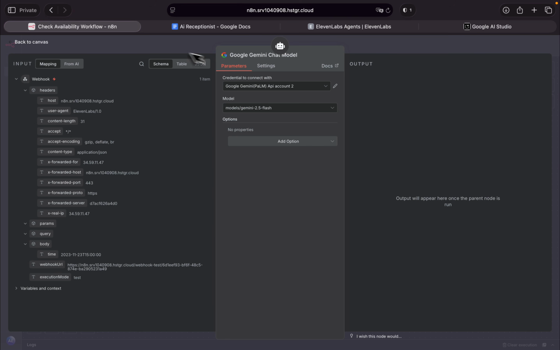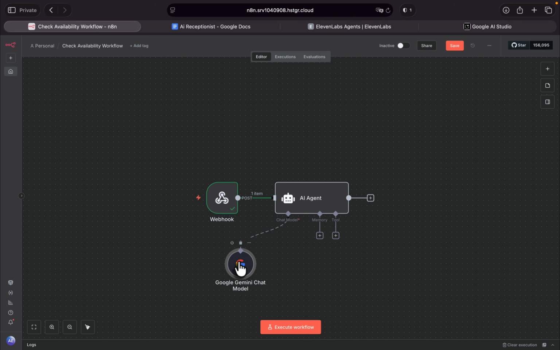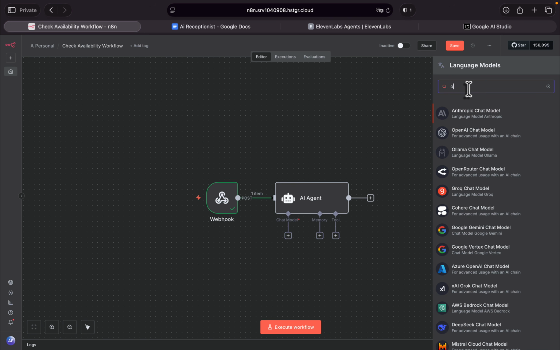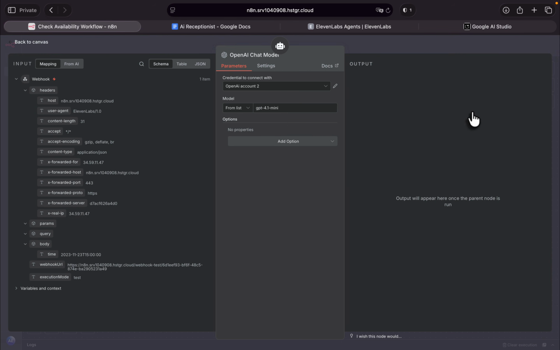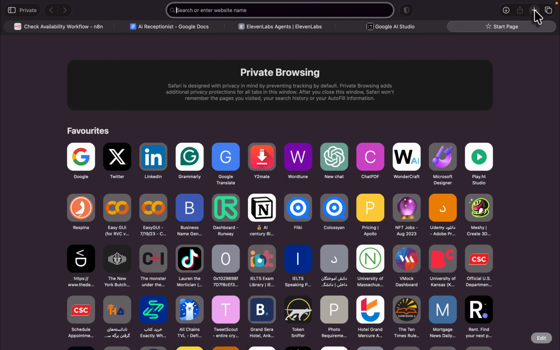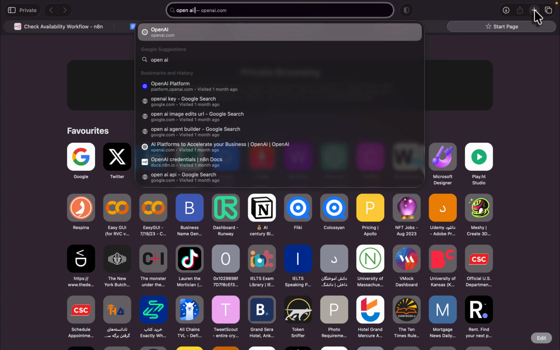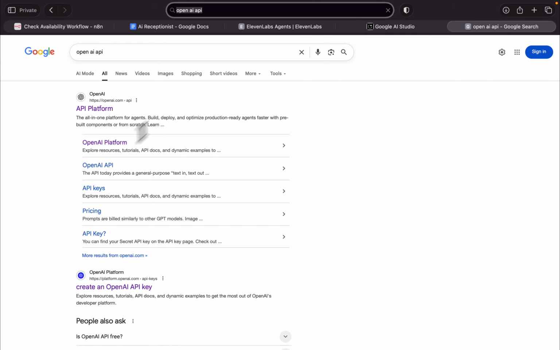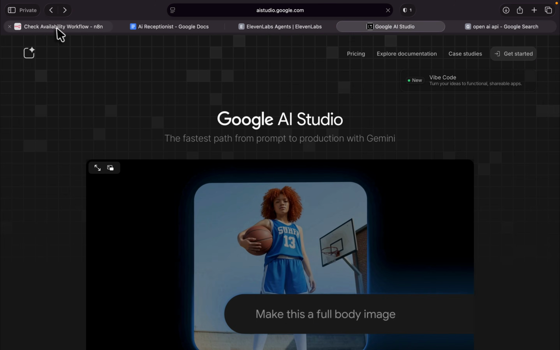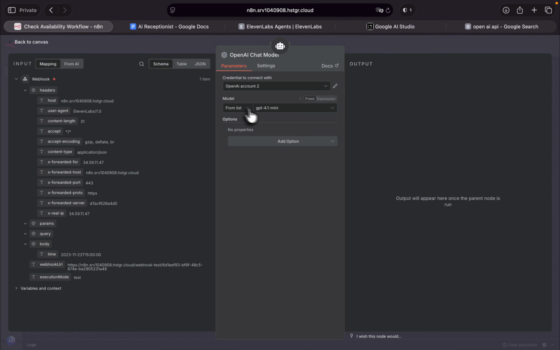But personally, I want to use my OpenAI. I want to use GPT. So let's search for OpenAI chat model. I've already set up an account. For this one, you have to pay a minimum of $5. If you want to do it, you can search OpenAI API and just get your API key from here. However, they give free credits, but you usually have to pay $5. After adding your API key, you can search for the chat model. For now, I'm using GPT 4.1 mini.